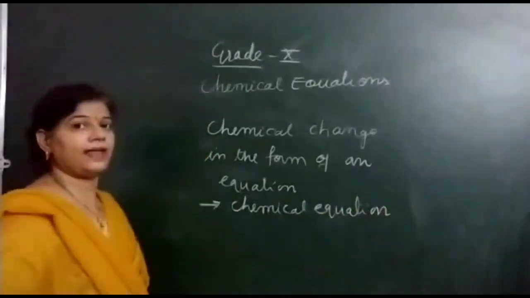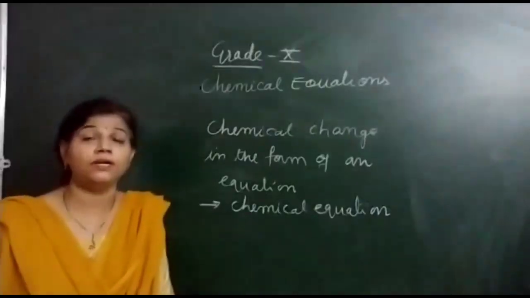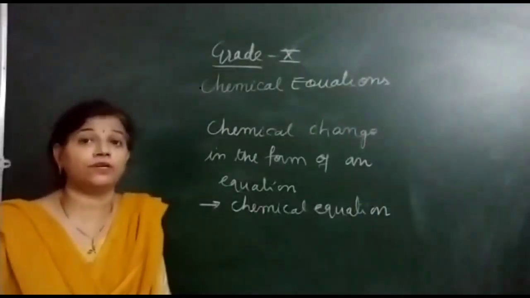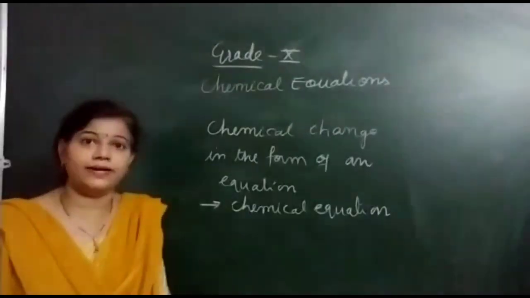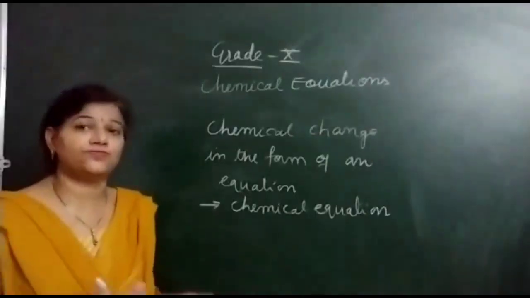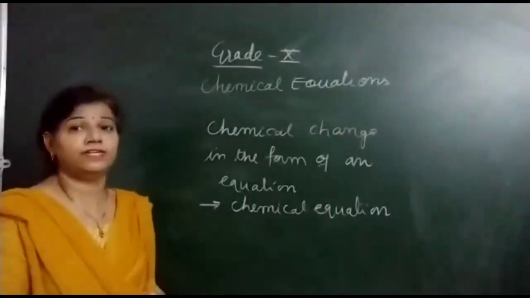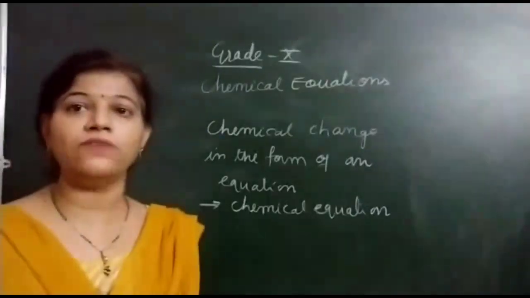Whenever I am talking about an equation, in mathematics also we saw equations, it always has two sides, the LHS and RHS. Similarly here in chemistry, the equation has two sides. One is the reactant side, another one is the product side. So how can we say which is a reactant, which is a product?